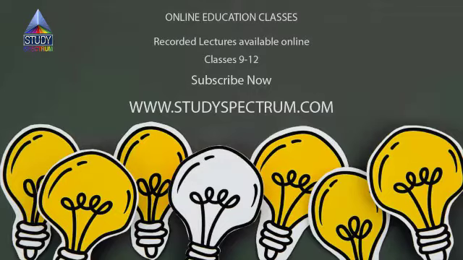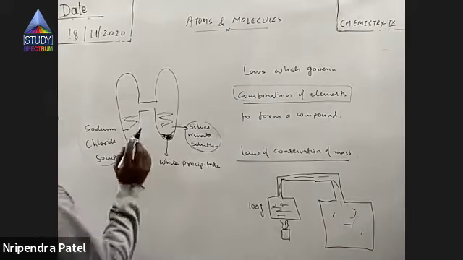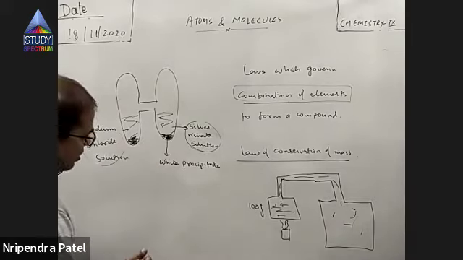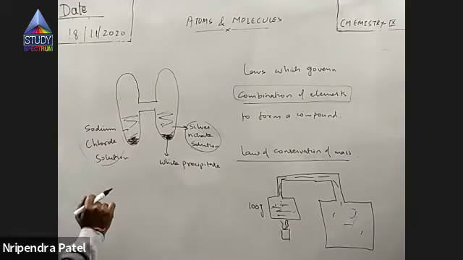It is neither silver nitrate nor sodium chloride. It is something new. Something new has formed, which means a chemical reaction has taken place, because in a physical change, nothing new is formed. Actually, that is silver chloride, but forget about it. Something new has formed at the bottom of both the limbs, which means a chemical change has taken place.